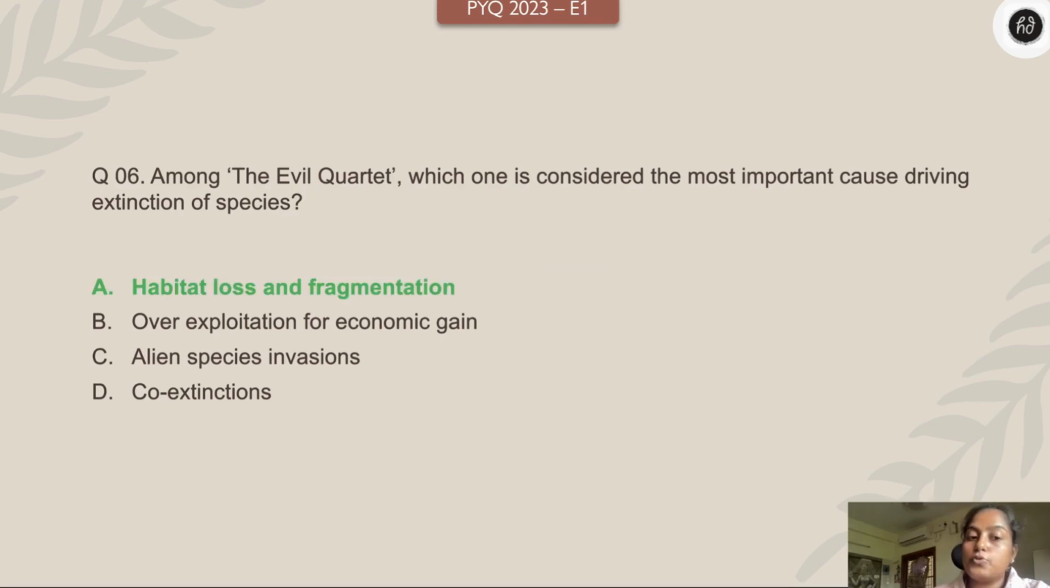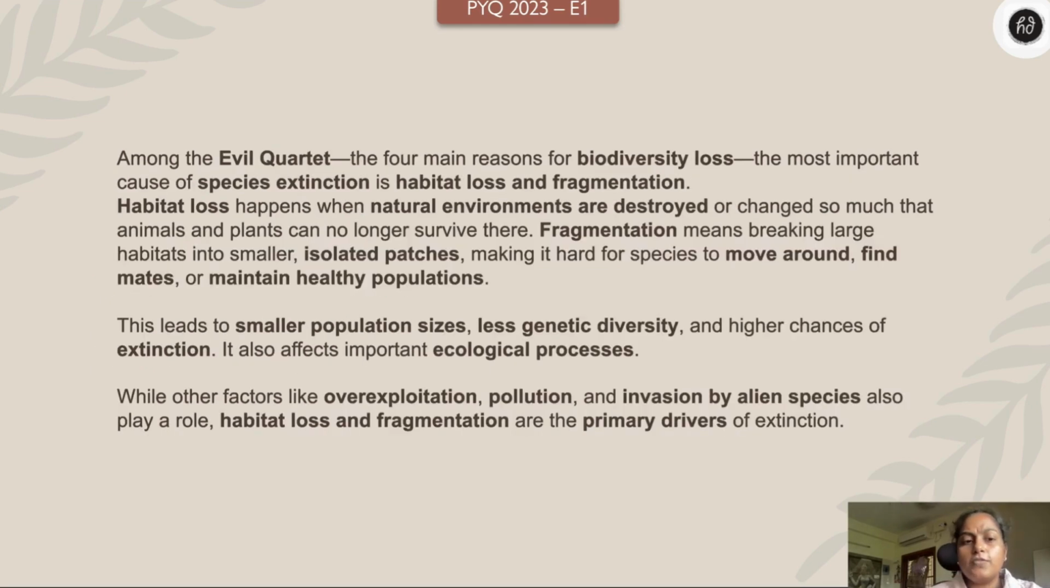Yes, so the answer is option A, habitat loss and fragmentation. Children, first of all, what is habitat loss? When the natural environments are destroyed or changed so much that the animals and plants can no longer survive there. Of course, the human interference, right?